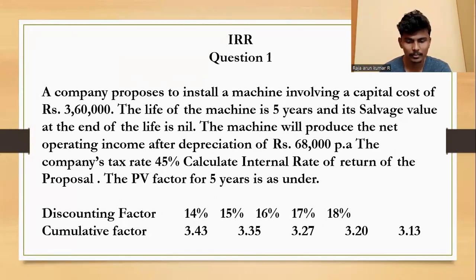The present value factors for 5 years are given as under: discounting factors at 14%, 15, 16, 17, 18, and cumulative factors 3.43, 3.35, like that. We just apply the formula and do the sum. It is very interesting and a simple concept in IRR. Okay, we do it accordingly. I take Excel.